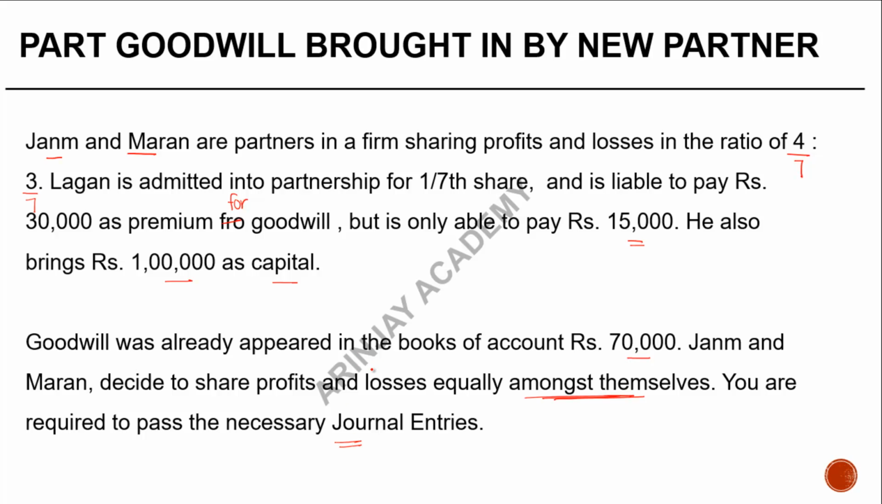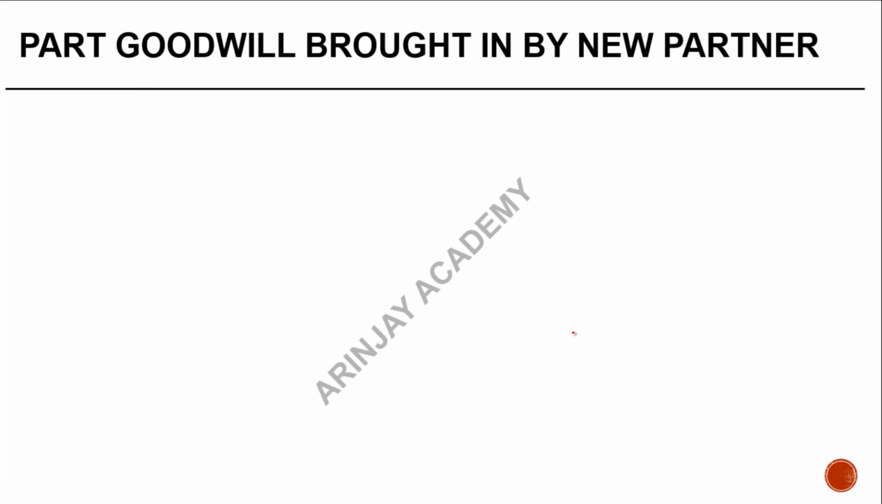So what are the journal entries which will be passed? First is for bringing in capital. Second is for premium of goodwill. You can also combine the two of them. And third will be for distribution of goodwill amongst Janam and Maran in their sacrifice ratio. Should we go one by one?